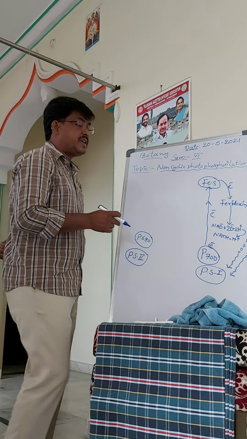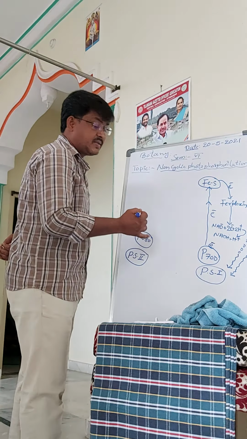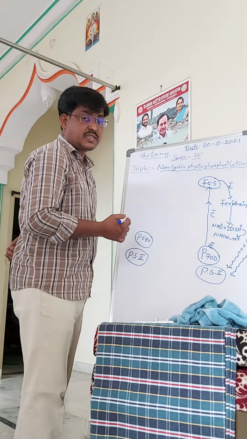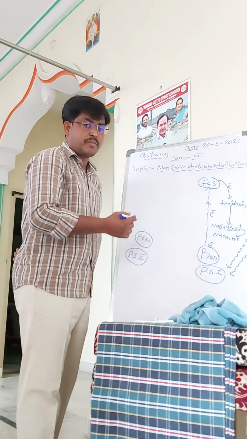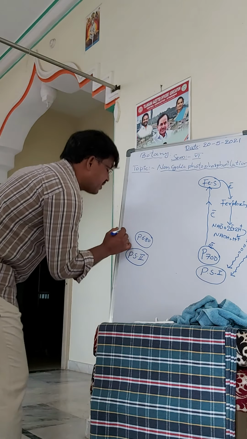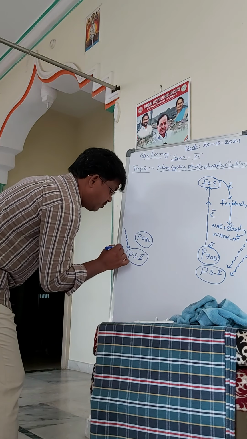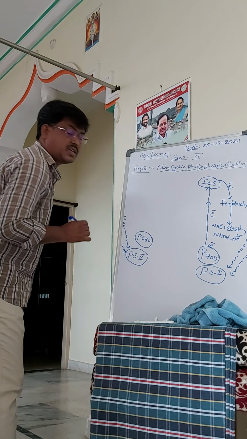In PS1 chlorophyll A is very much more in this pigment system, but in PS2 chlorophyll B is more than chlorophyll A. So here again the wavelengths are reaching the PS2. So these are the photons.